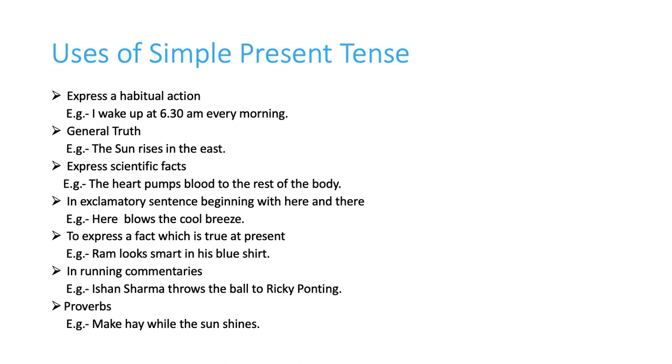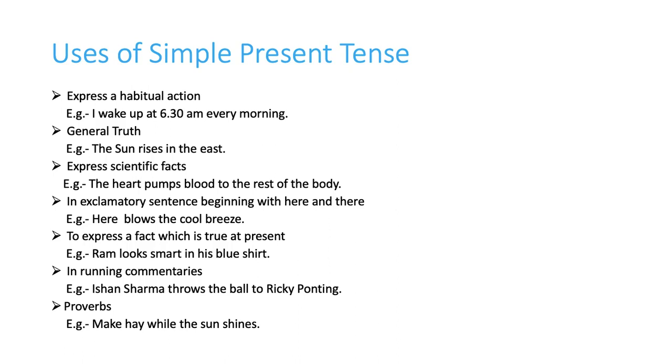Okay. And when we say general truth, general or universal facts also we say. So for example, the sun rises in the east and sets in the west. We say man is mortal. So these all sentences are general truth. Now we also use it to express scientific fact. For example, the heart pumps blood to the rest of the body. So these all are scientific fact.